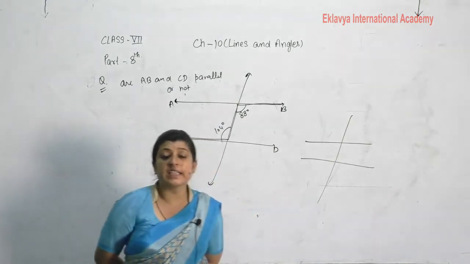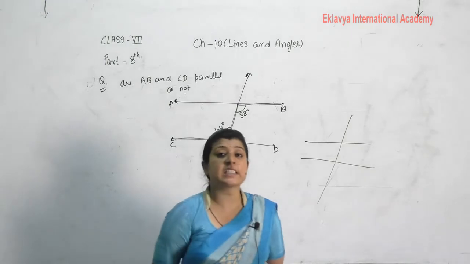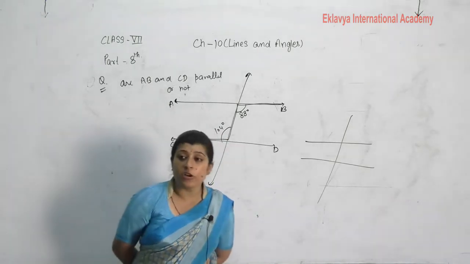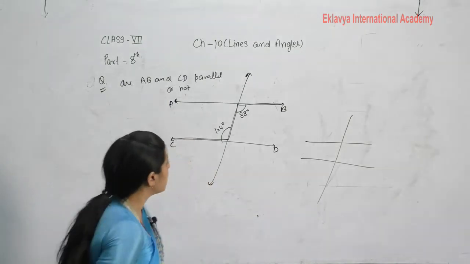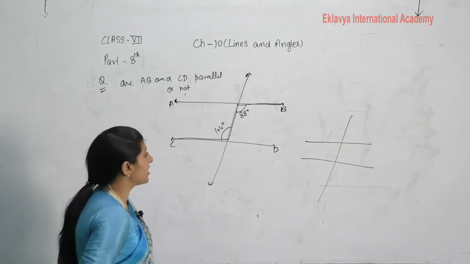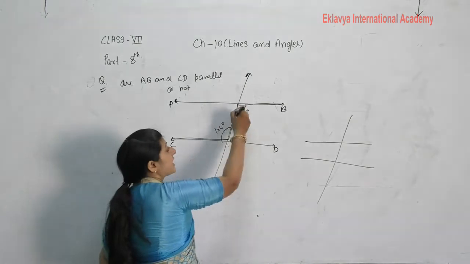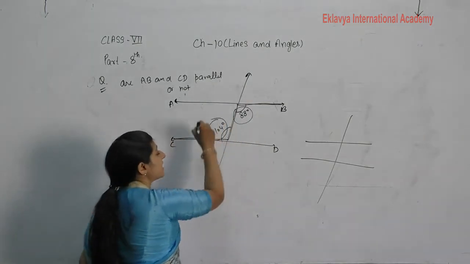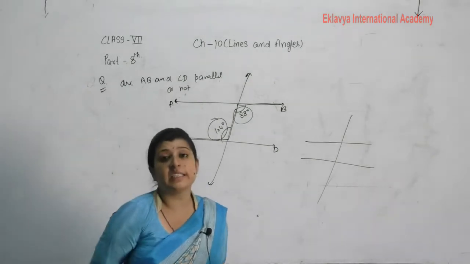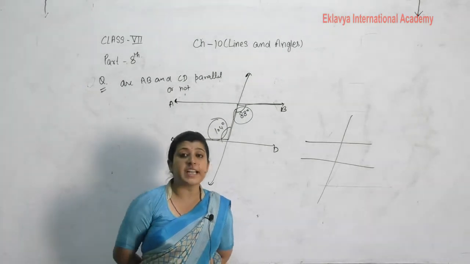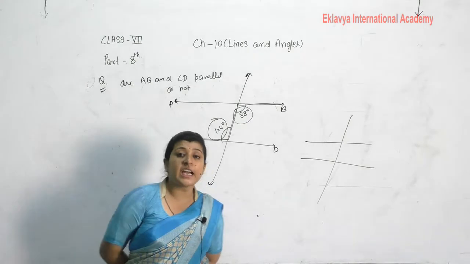If alternate angles are equal, then these lines are said to be parallel. If not equal, then these lines are not said to be parallel. So in the given question, we can see that this is angle 88 degree and this one angle is 104 degree. What is the relation between these angles? These are the alternate angles, but they are not equal.